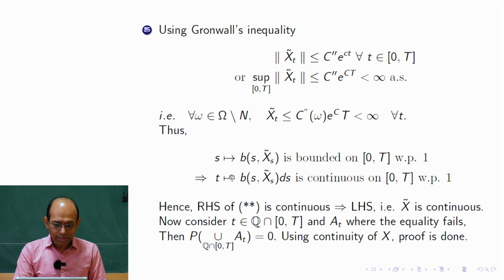Here also there is one typo: integration 0 to T. This should be integration 0 to capital T of that map. Since it is a bounded integrand on this interval, the integration from 0 to T, as a function of T, is continuous. So we get continuity of this on the interval 0 to capital T with probability 1.